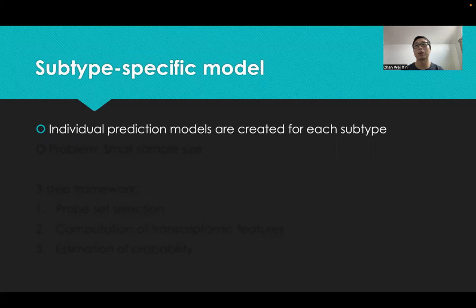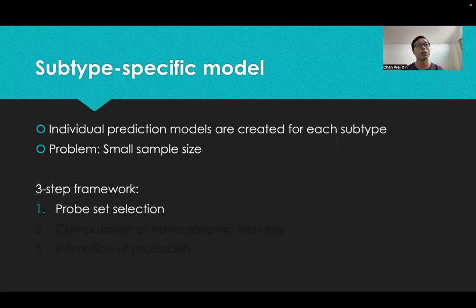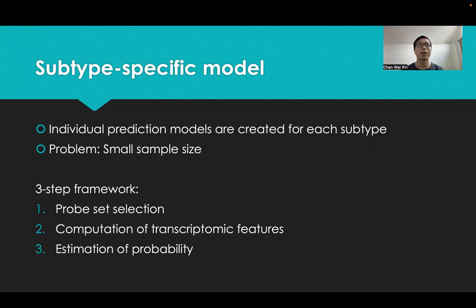In each individual subtype-specific model, we follow the same three-step framework. We first select for probe sets that show a large response to treatment. Second, we compute transcriptomic features from a patient's day 0 and day 8 gene expression profiles. Thirdly, we estimate a patient's probability of achieving continuous complete remission given his or her feature values.